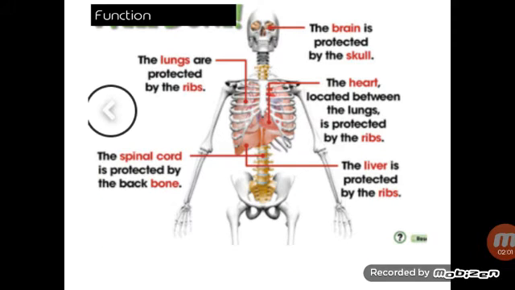You have studied the functions of the skeleton system. The lungs are protected by the ribs, the brain is protected by the skull, very important. The heart, located between the lungs, is protected by the ribs. The spinal cord is protected by the backbone, and the liver is protected by the ribs. So the heart, lungs and liver are protected by the ribs, whereas the brain is protected by the skull and the spinal cord is protected by the backbone.